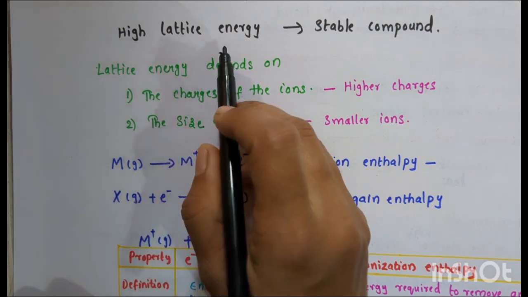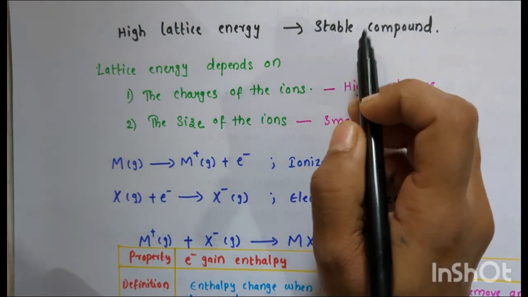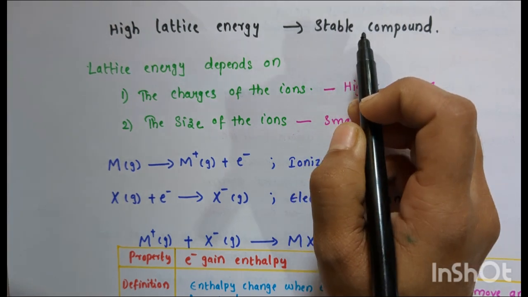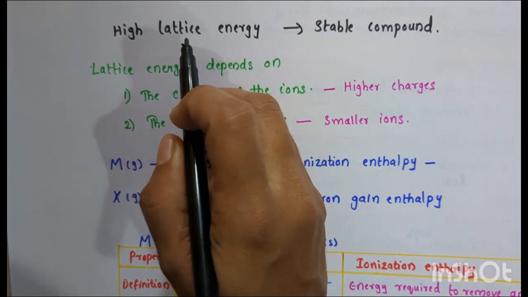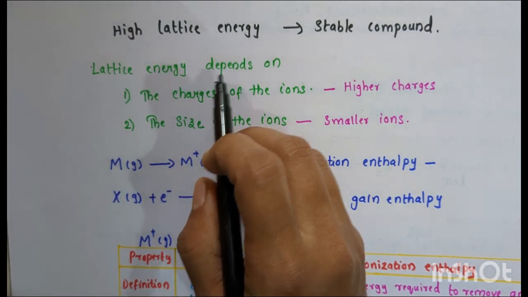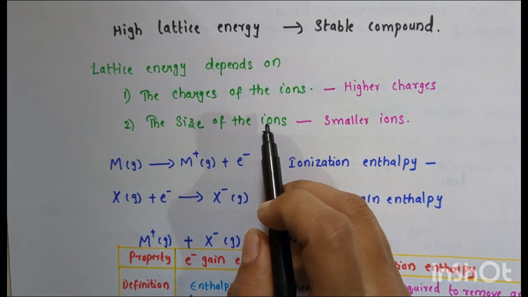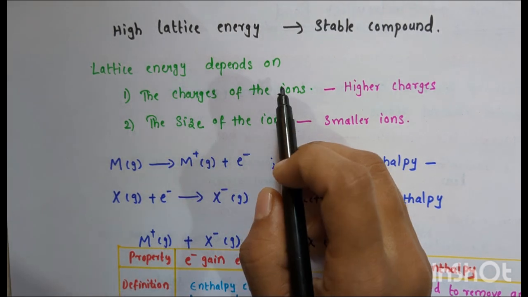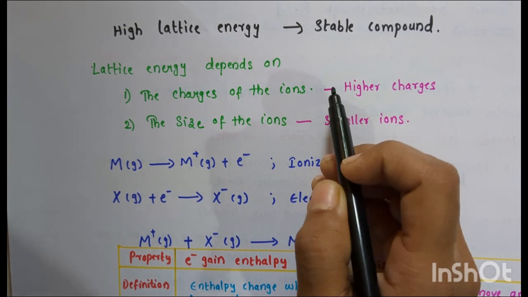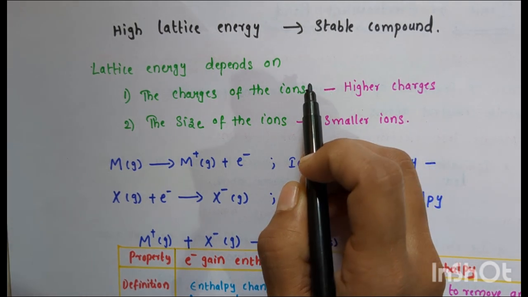A high lattice energy makes the ionic compound more stable. So, for a more stable ionic compound, the lattice energy must be very high. The lattice energy depends on the charges of the ions, the size of the ions, etc. Higher charges result in stronger electrostatic forces and greater lattice energy.